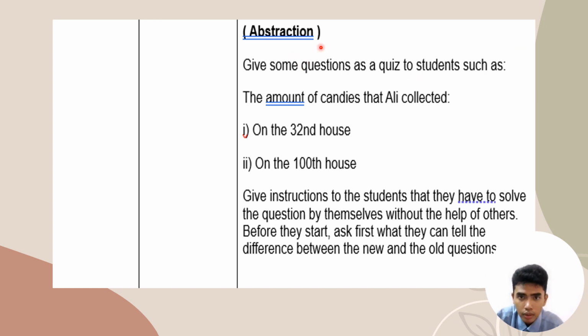Over here, we have the exception. We also have to test the students' skill after the question or the activity so we can sharpen their mind and critical thinking more. So give some questions as a quiz to students, such as the amount of candies calculated on the 30th house or the 100th house. Just plug the number into the formula and get the answer. Give instruction to the students that they have to solve the question by themselves or with the help of others. Before they start, ask first whether they can tell the difference between the new and the old questions, so they can see what number or what sentence is different in the problems.